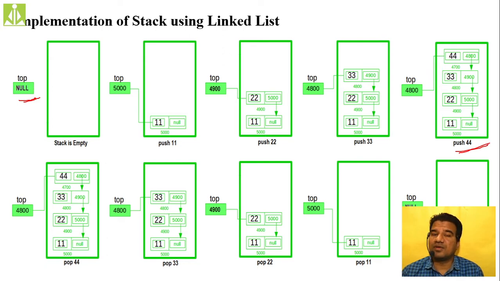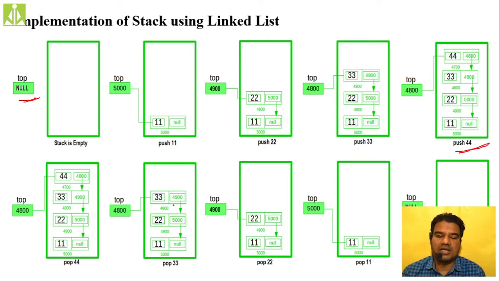We can still add more elements, but as we have to limit our discussion, I have added only 4 elements into this stack. Then after adding the 44, now I am performing the pop operation. 44 was added most recently, added lastly, so it will be deleted first. It will be popped first. So now 44 will be removed and top will come to the second most recently added element.